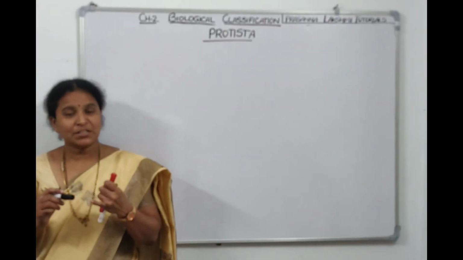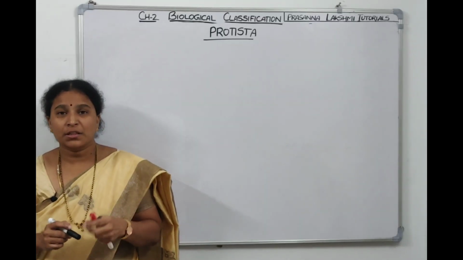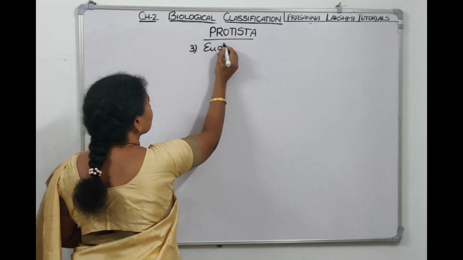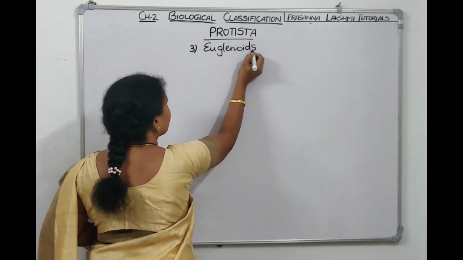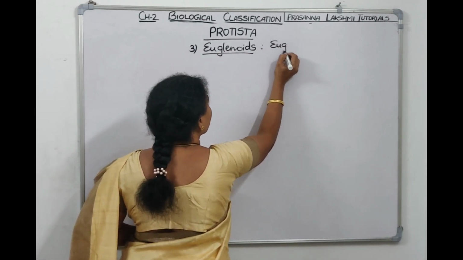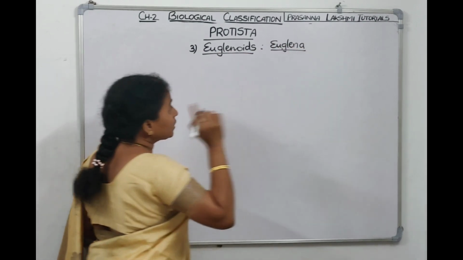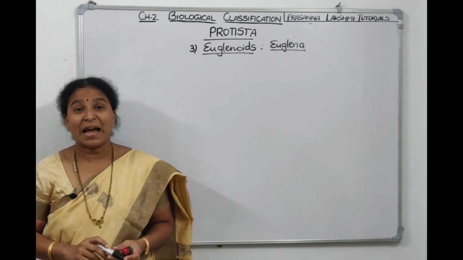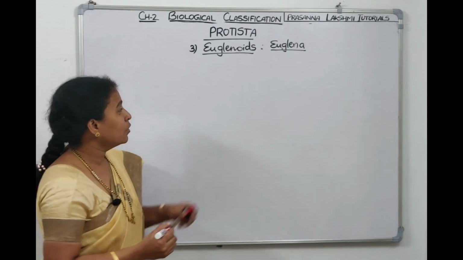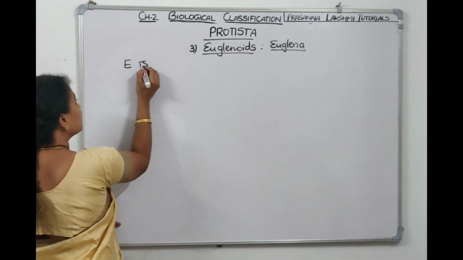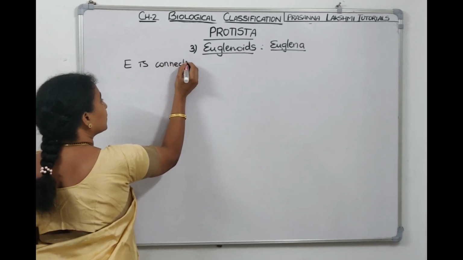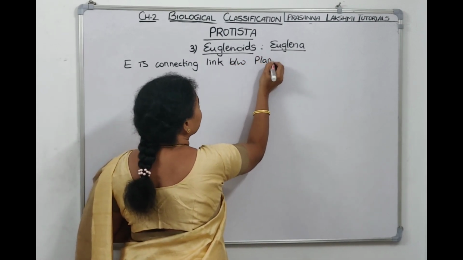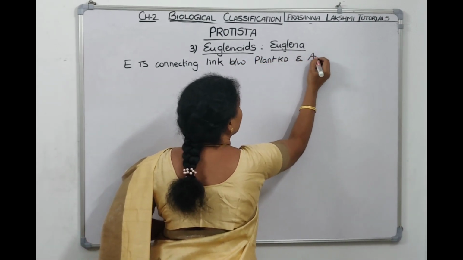Under Protista, we finished Chrysophytes, we finished dinoflagellates. Now the third group is Euglenoids. Let us discuss the third group under Protista. They are called Euglenoids. Under this, we can take Euglena as an example. What is the speciality of Euglena? Euglena acts as a connecting link between the plant kingdom and the animal kingdom. It acts as a plant also, and it acts as an animal also.